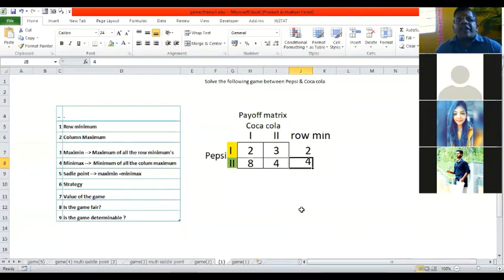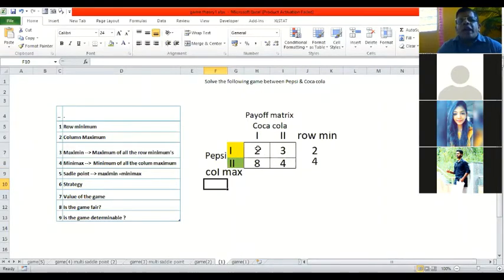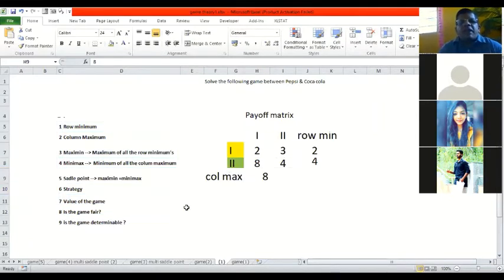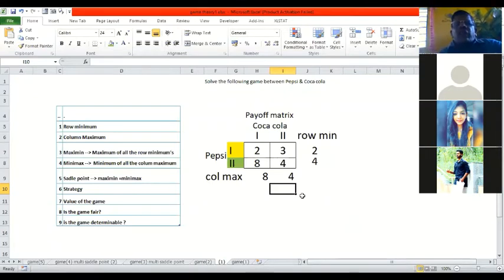Now comes the next step, the column maximum. How will you do this? For the column maximum, I find between 2 and 8 which is highest. So 8 is highest. This is a very simple example, so you are able to follow it. Between 3 and 4, 4 is the highest. So we are able to do that: row minimums and column maximums. These are the very first steps of game theory.